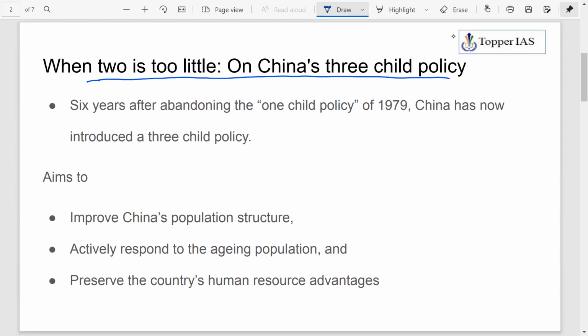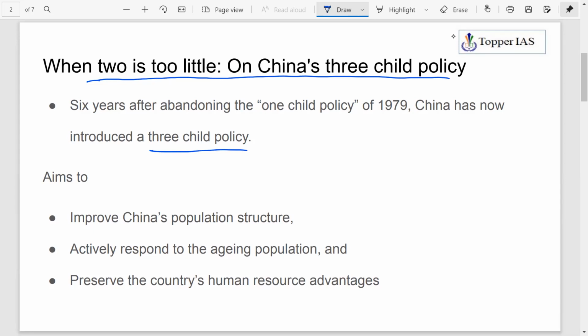But despite that, no significant progress was achieved on this front. So now they have come out with a three-child policy. That's why the meaning is "when two is too little." The two-child policy was not successful, so now they are going for a three-child policy.